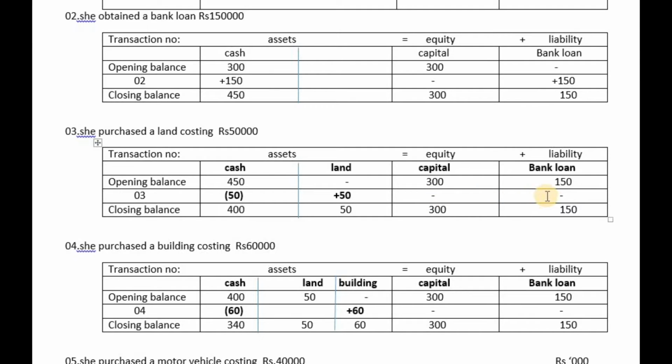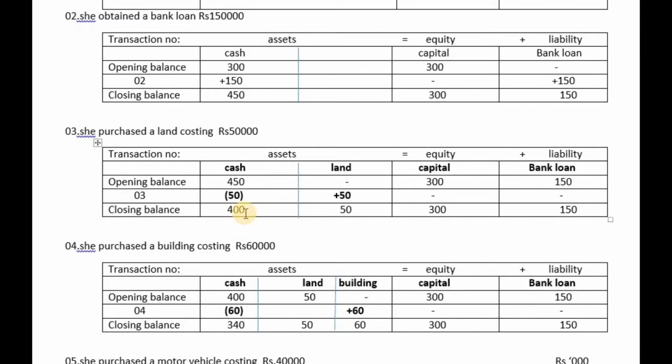There is no effect on liability. So in the end of recording the third transaction, the closing balance is: cash balance is 450,000 minus 50,000 equals 400,000. Land balance 50,000. Equity or capital 300,000, and then liability, bank loan 150,000.